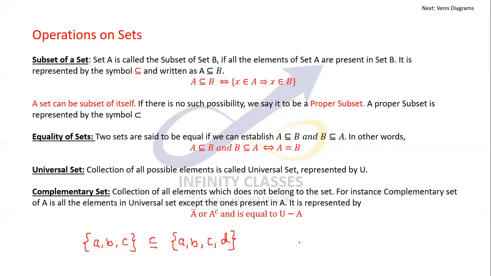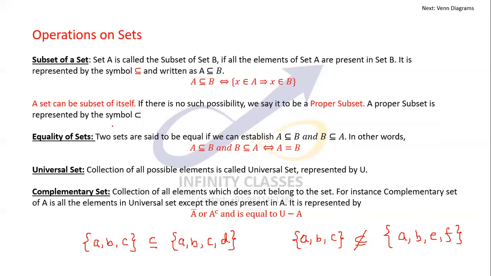But {A, B, C} is not a subset of {A, B, E, F}, because C is something which is present here but not here, so it is not a subset of {A, B, E, F}. I hope this is clear.